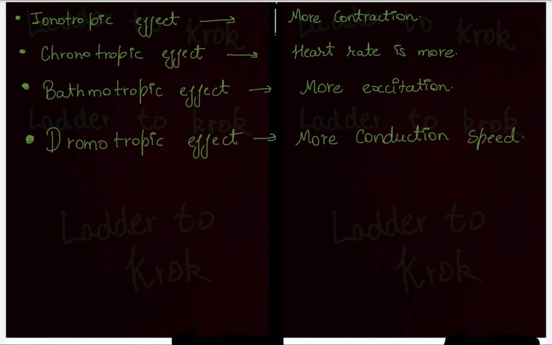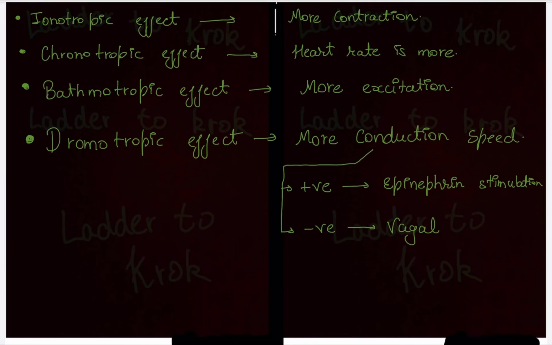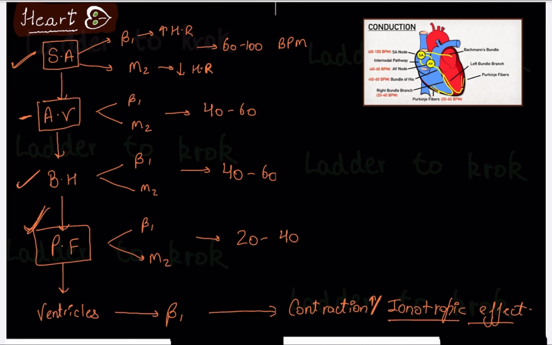If someone says it's positive dromotropic effect, that means there is stimulation by epinephrine. Epinephrine stimulation is positive. And if someone says there is negative dromotropic effect, negative is because of vagal stimulation, the vagus, as you know. That's all.